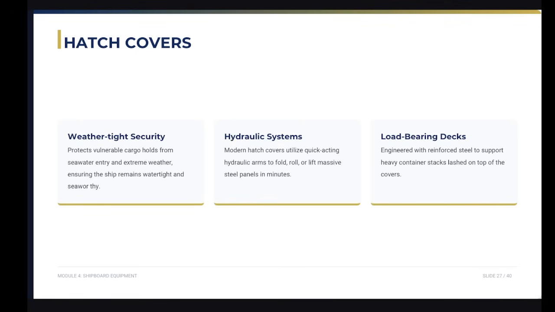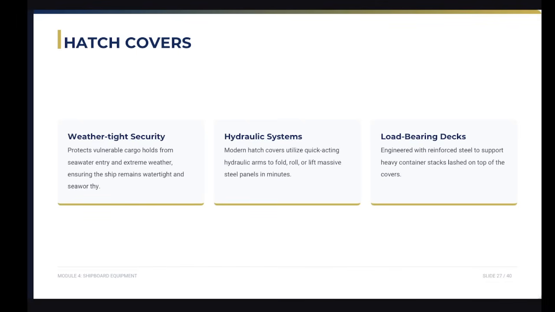So this is weather-tight security, protecting vulnerable cargo holds from seawater entry and extreme weather, ensuring that the ship remains watertight and seaworthy.